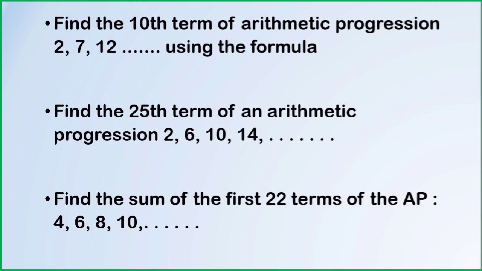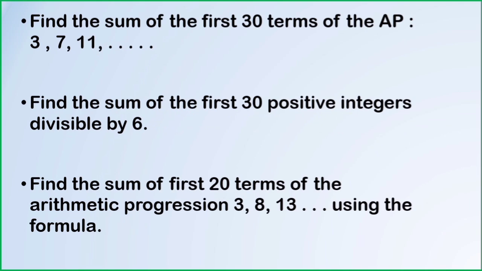Third question: find the sum of the first 22 terms of the AP 4, 6, 8, 10. This question can be solved by using the sum formula Sn equals n divided by 2 into 2a plus n minus 1 into d. Again the steps are the same. Find the first term a and the common difference d and substitute the values, you will get the sum of 22 terms. Next question: find the sum of the first 30 terms of the AP 3, 7, 11 and so on.